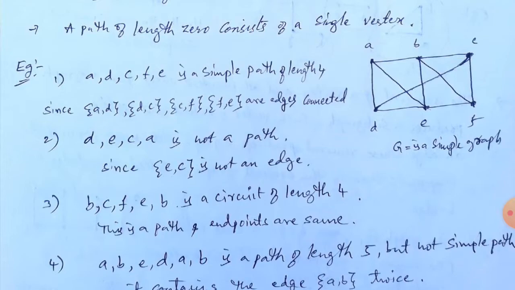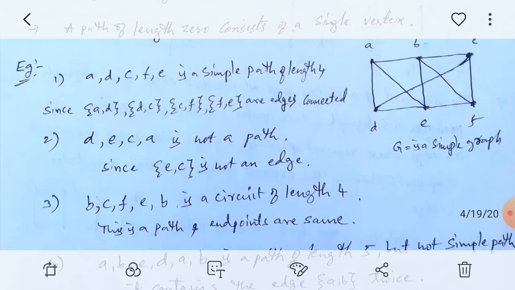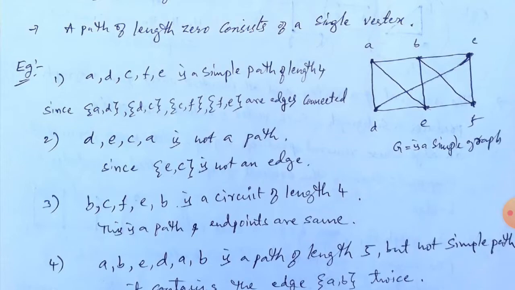Now observe, within the brackets given, A comma D is an edge, and D comma C is an edge, and C comma F is an edge, and F comma E is an edge. So how many edges are visited here? 4. That's why this path is called length 4.